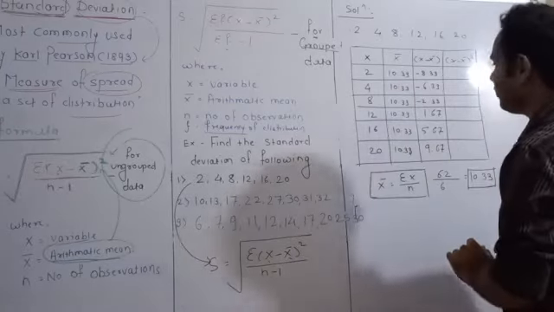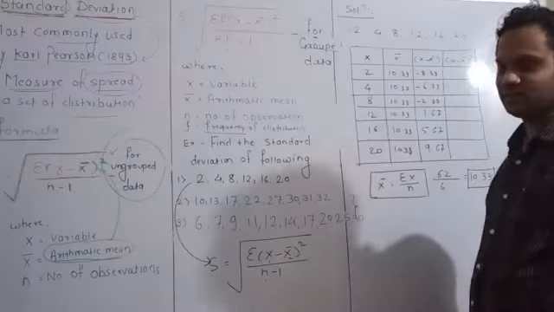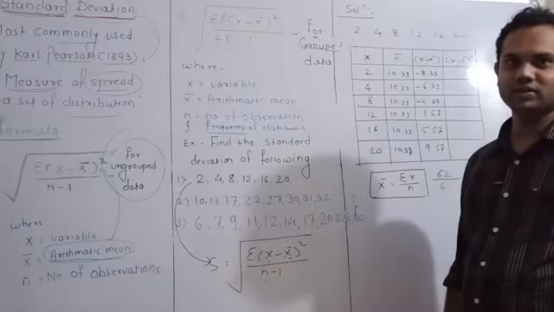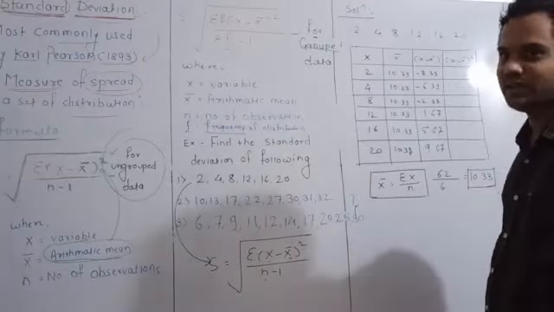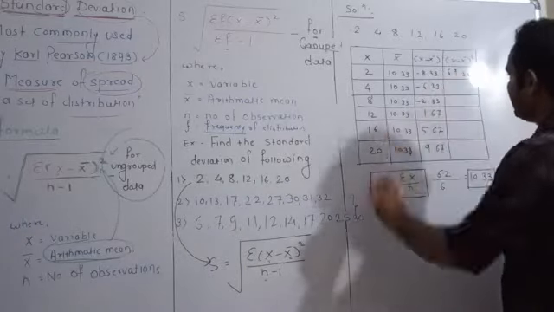In the last column, what you have to do is square it up. Minus 8.33 into minus 8.33 becomes 69.38.